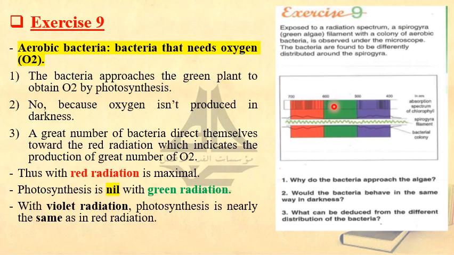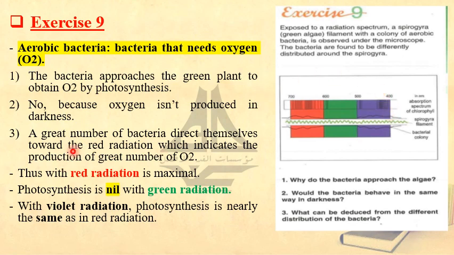So from here we have to know that the plant absorbs mostly blue and red light, and they rarely absorb green, because the green light is being reflected by this plant since it is also a green plant. So the green color is going to be reflected by the green plant, while the red color and the violet color are going to be absorbed by the plant, and photosynthesis will take place to the maximum.